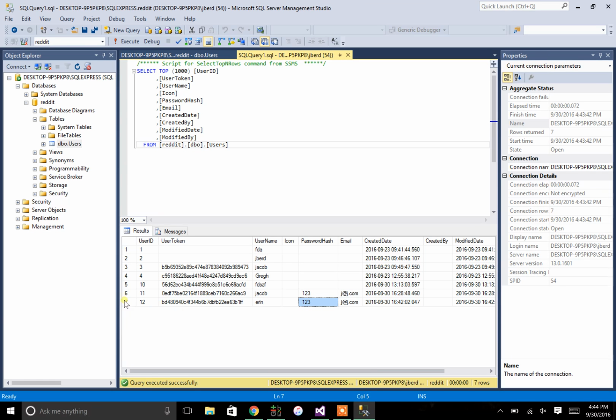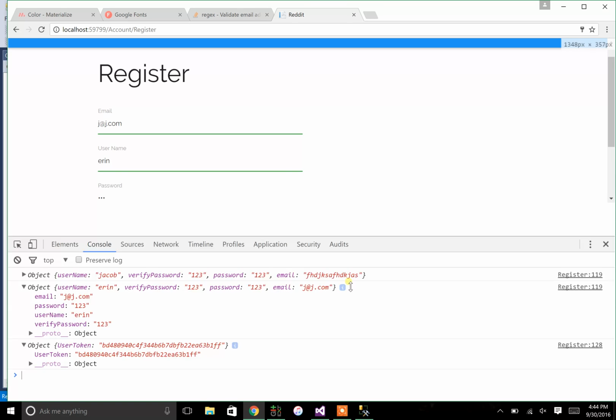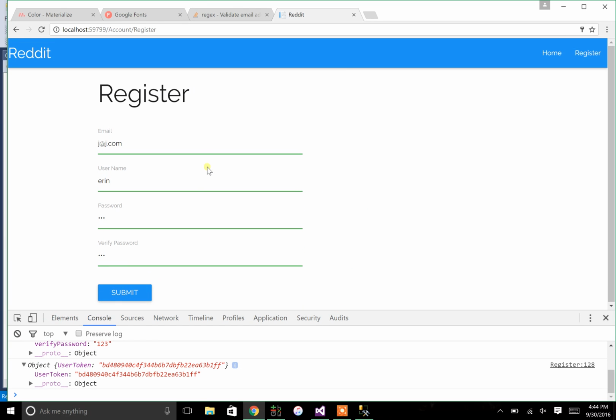But you can see that our user ID is set, our user token, it's all responding well. The next thing to do is now take this information that I return and then redirect the user to a new page saying success and logging them in, essentially. So I'll go over that at a later video.